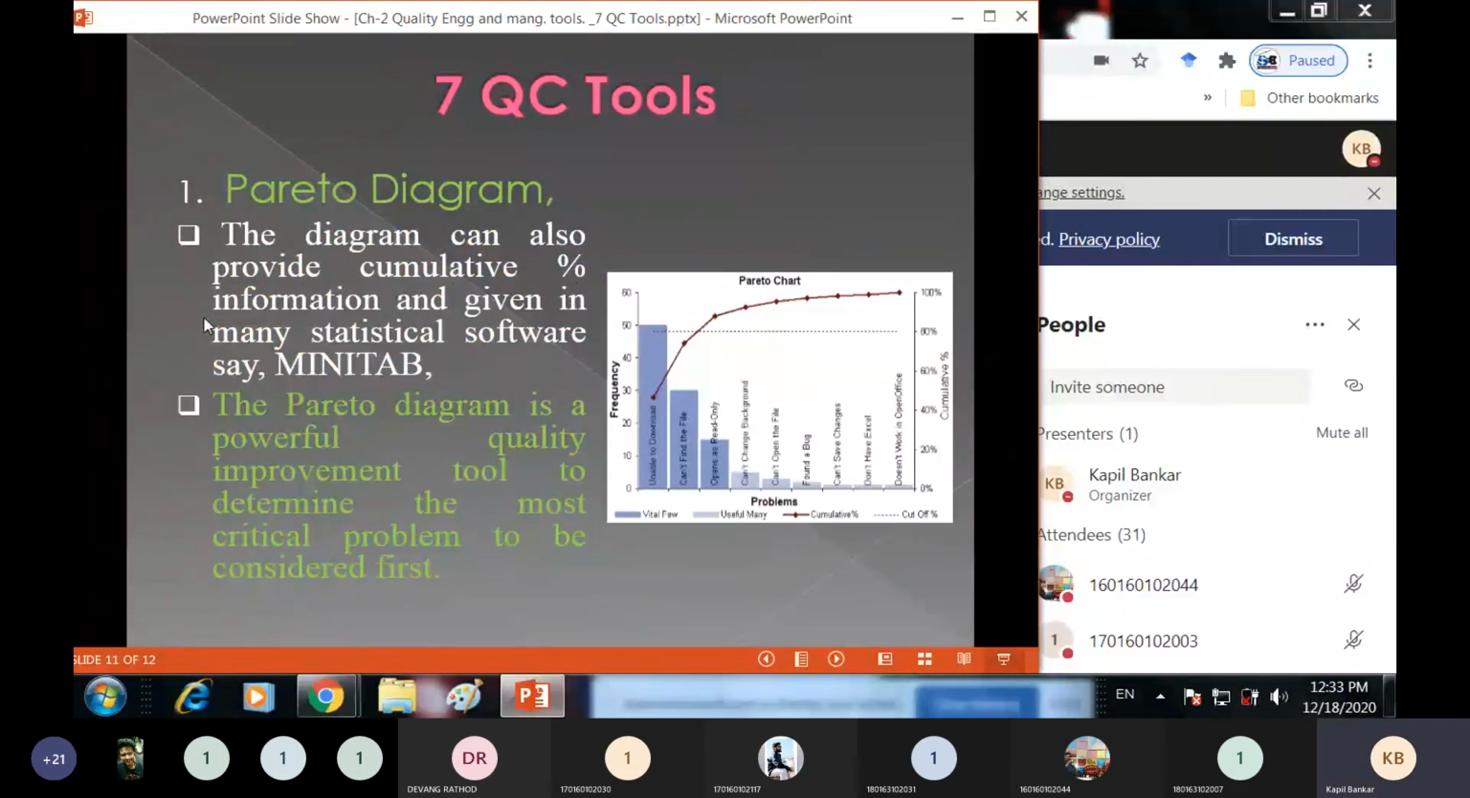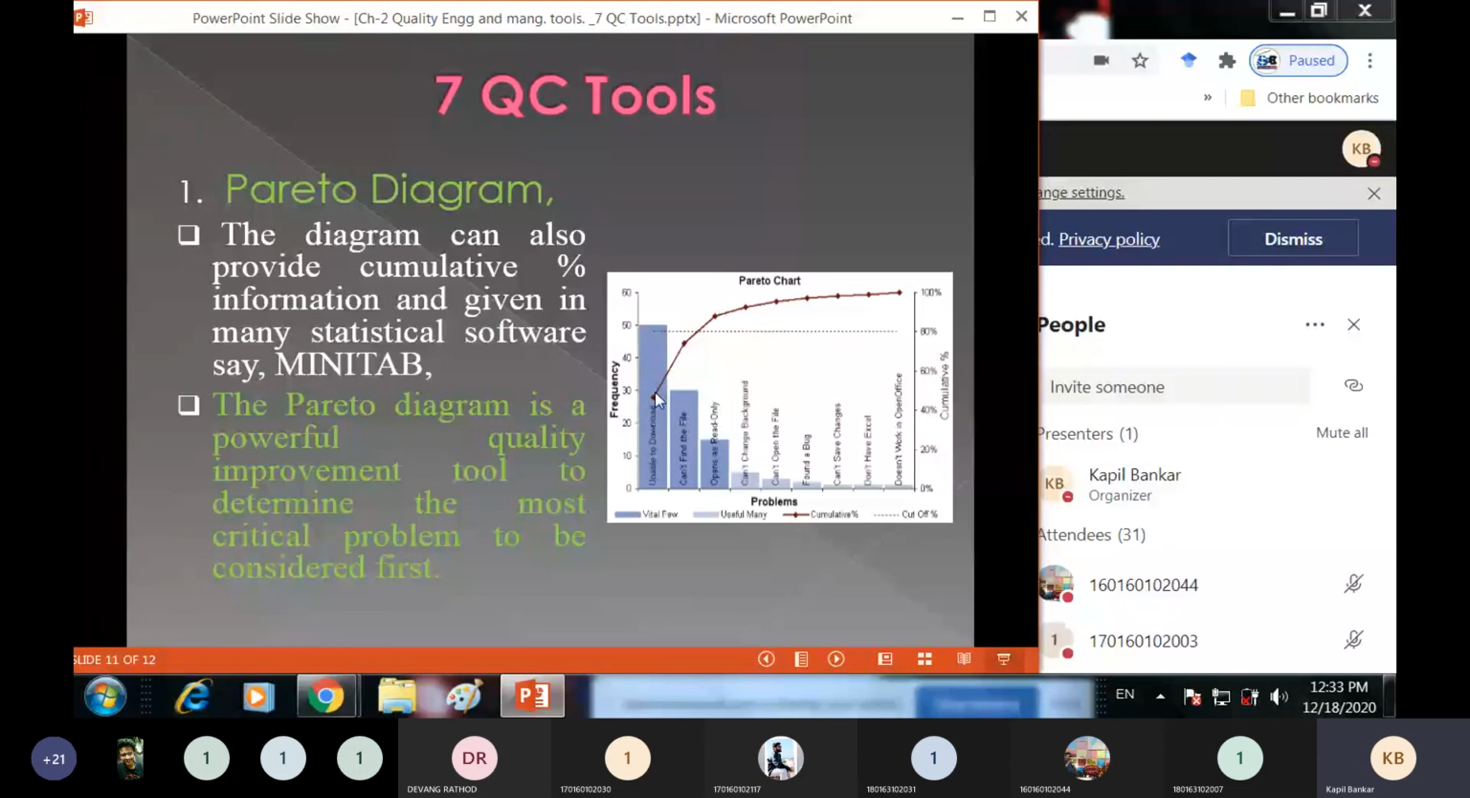The diagram can also provide cumulative percentage information and is given in many statistical software, say Minitab. If you put all this data into Minitab software, a statistical software, then that software can directly give you a Pareto diagram. You can see this is the diagram made by Minitab software.